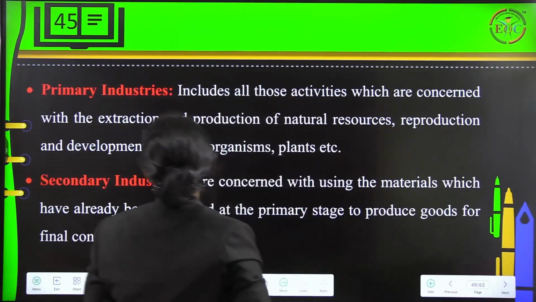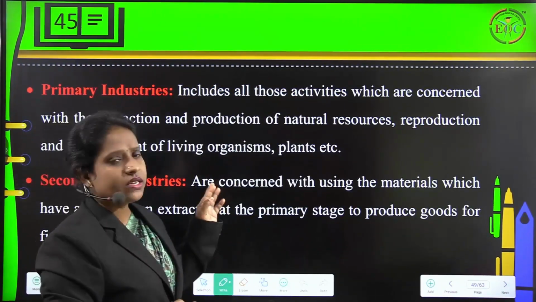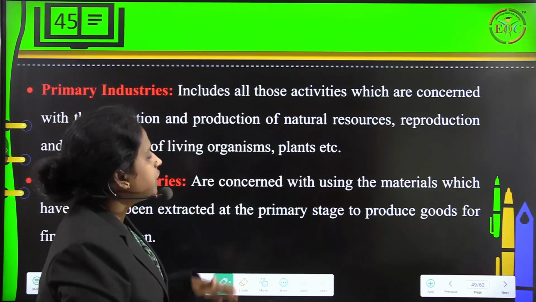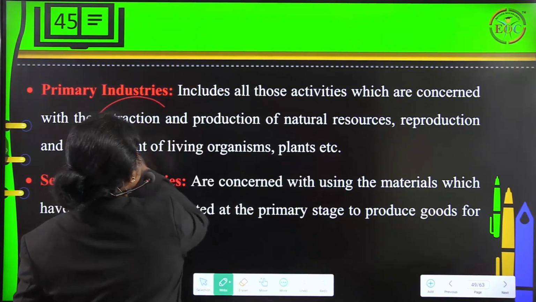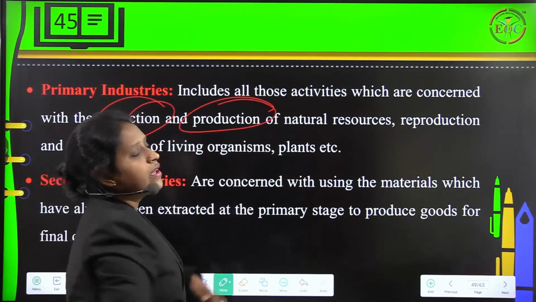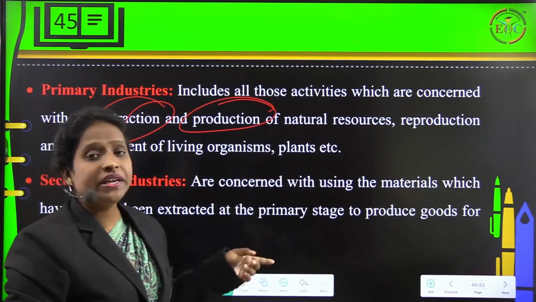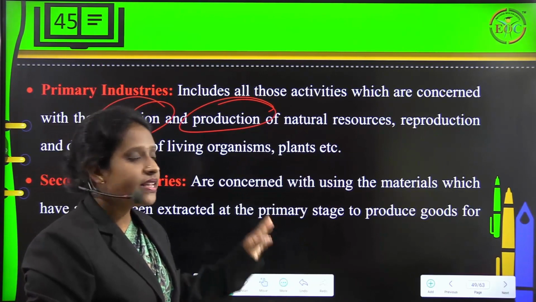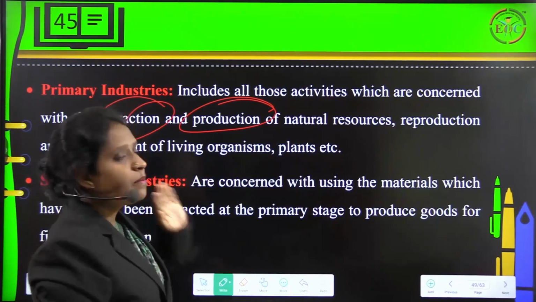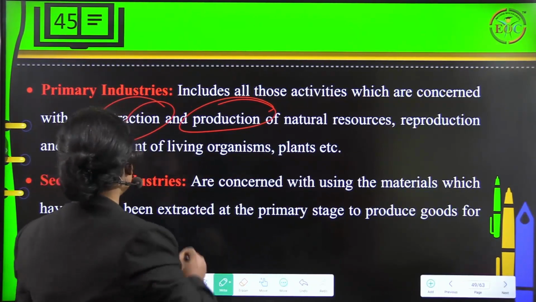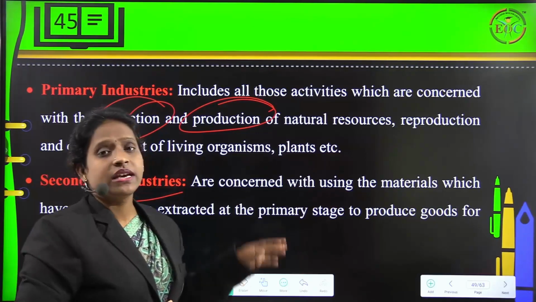Then primary industries include all those activities which are concerned with the extraction and production of natural resources, reproduction and development of living organisms or plants, etc. That is what we call primary industries. Then we also have secondary industries.